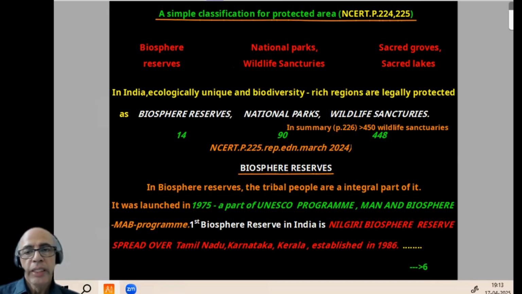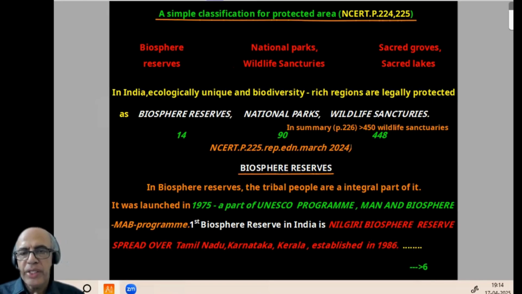See, India is an ecologically unique and biodiversity rich region, and these areas are legally protected. NCERT says biosphere reserves, 14 in number, national parks, 90 in number, wildlife sanctuaries, 448 in number. These all are legally protected. And in the summary, page number 226, wildlife sanctuary is given as greater than 450. Now we have to proceed with the biosphere reserve.